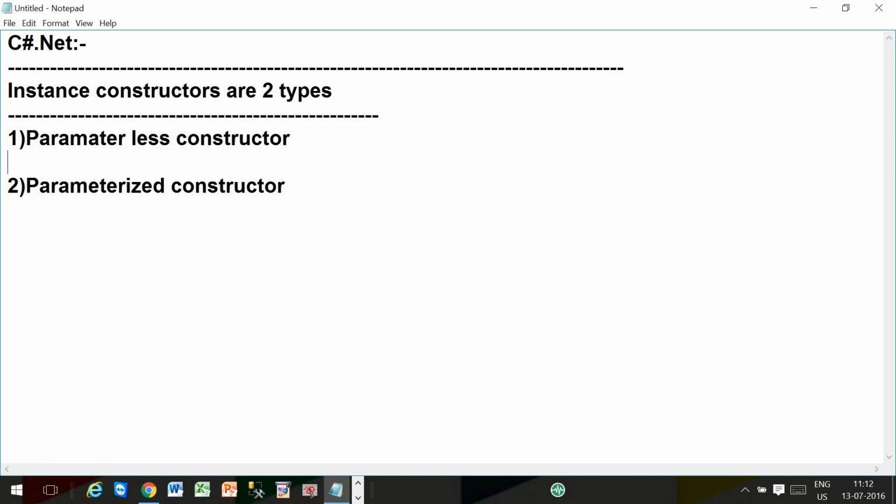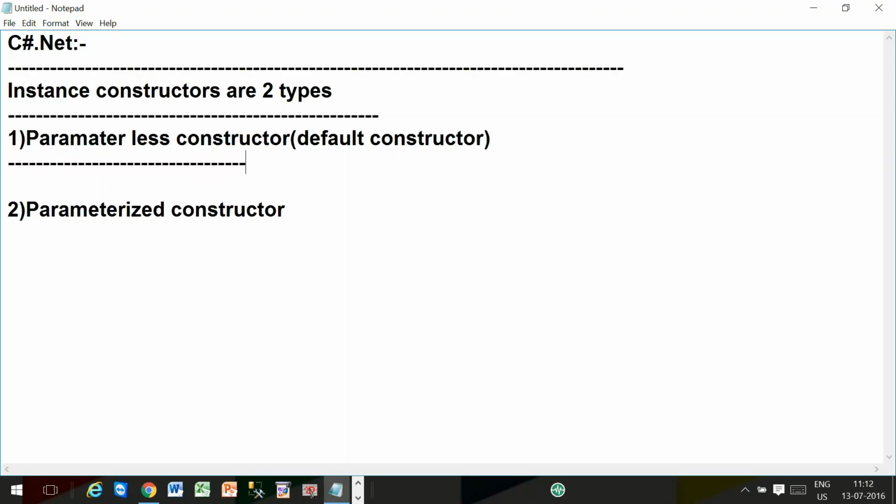Number two, parameterized constructor. Parameterless constructor can be called as default constructor also. Parameterless constructor and default constructor both are the same.